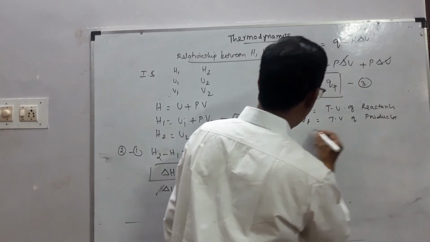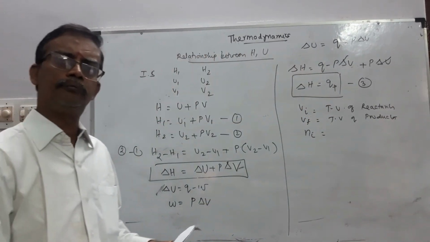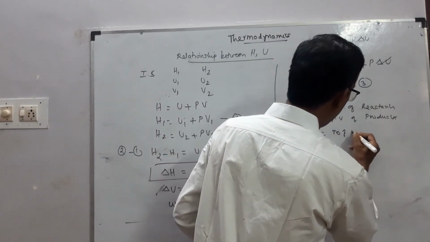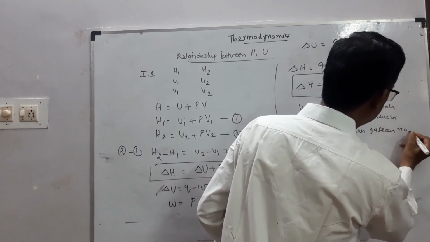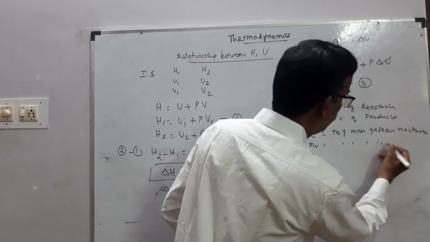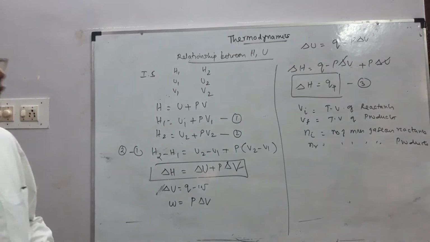Similarly, NI is the number of moles of the gaseous reactants, and NF is the number of moles of the gaseous products.